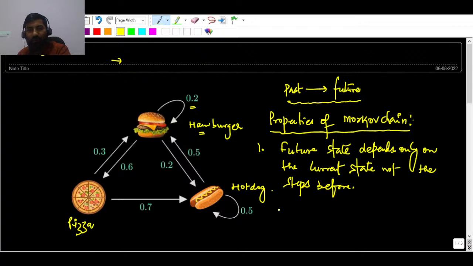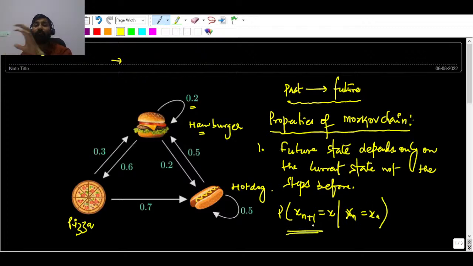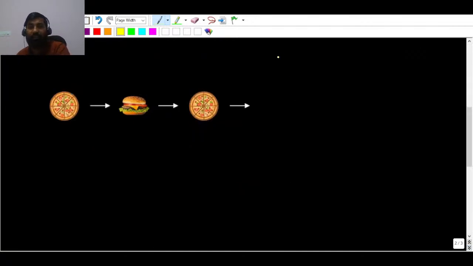Or in terms of probability, you can say that the probability of X(n+1) equal to x, given that Xn equals xn. This is the very first property which you must understand and keep in mind for the Markov chain. And the very important second property, I'm writing here.